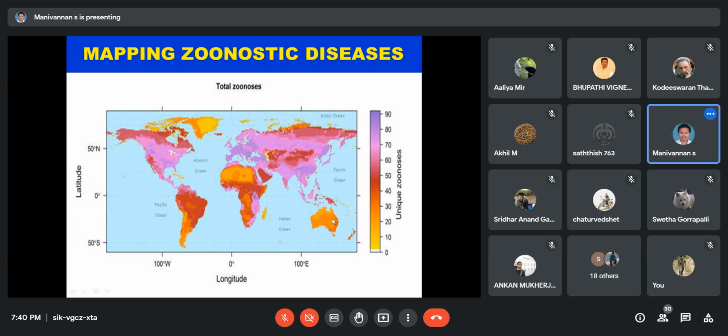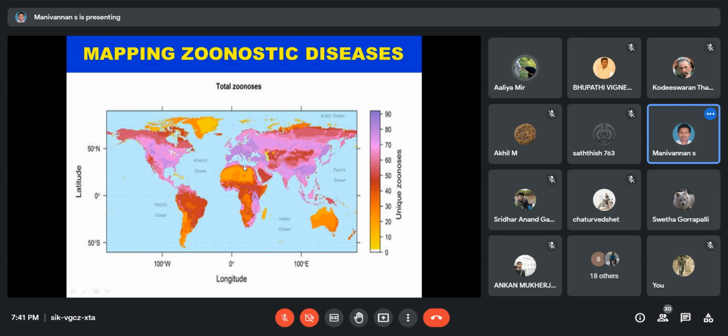Okay, right. You see the geographical mapping, mostly the green color in the Australian part, the Sahara Desert part, and the Arctic region, especially Greenland. In the Arctic region, zoonotic disease prevalence is very low. In the inner side of the continents, for example Asia and North America, especially the USA and Mexico region, zoonotic diseases are most prevalent. Is it clear? Moving to the next slide.